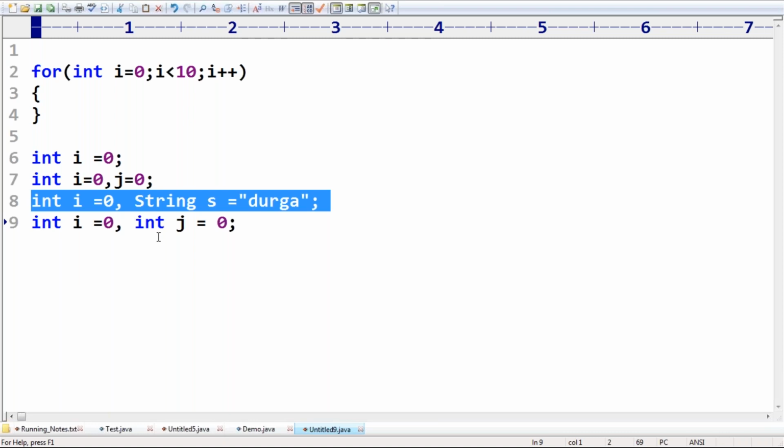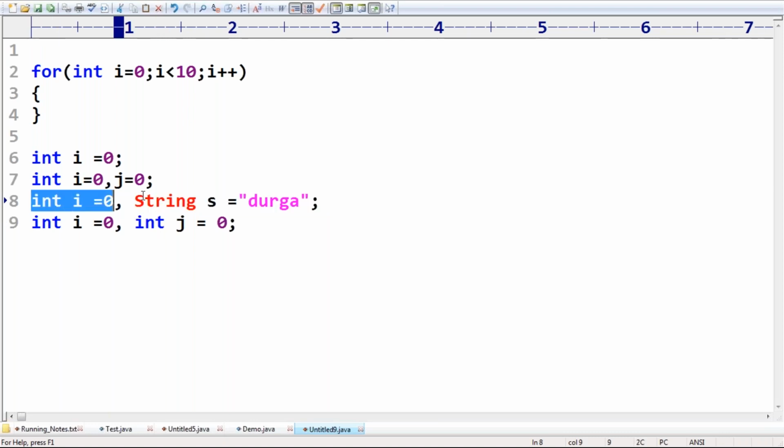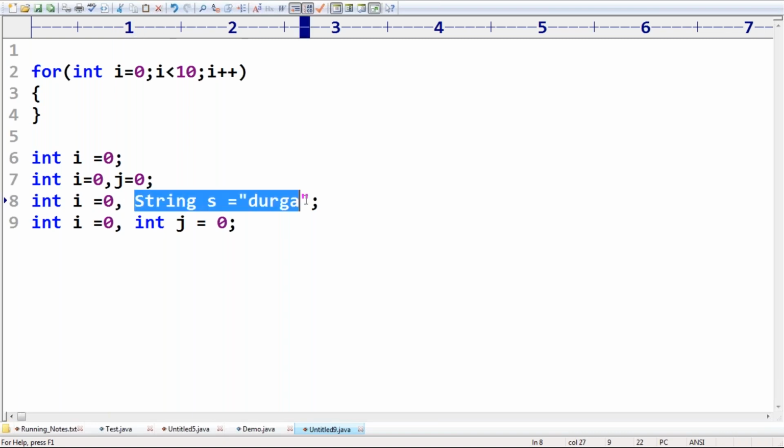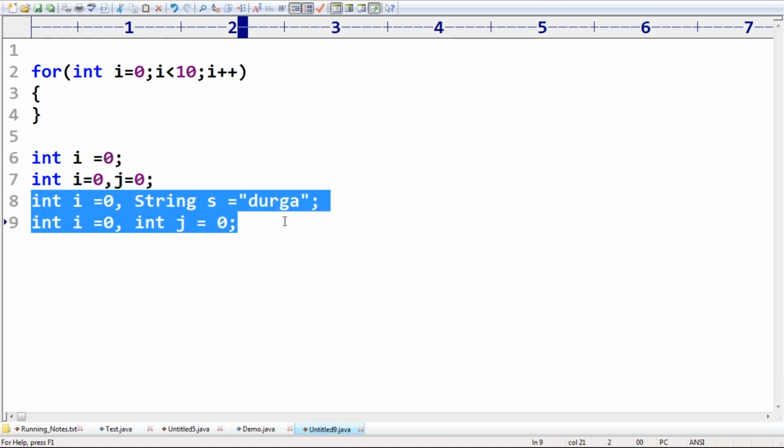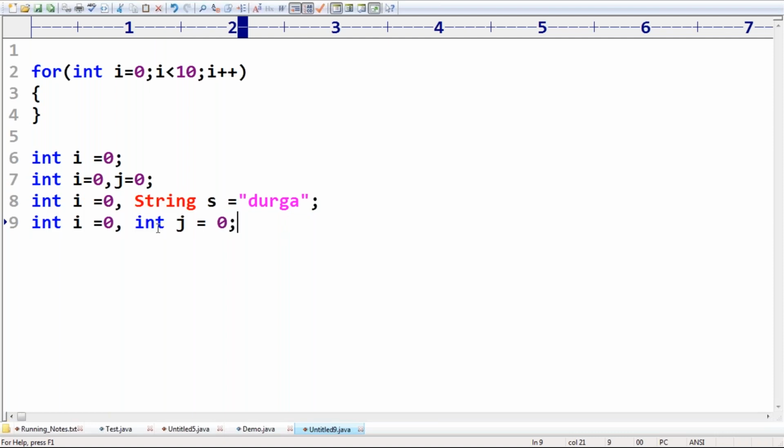What is the reason? This is one Java statement, and this is the second Java statement. In the middle, a semicolon must be required. But if I take the semicolon, this one will become a conditional expression, but it's not. So that's why only the first and second are allowed, but the remaining two are invalid, sir. Invalid because here you are compulsorily required to take a semicolon, but if you take it, this will become a conditional expression.